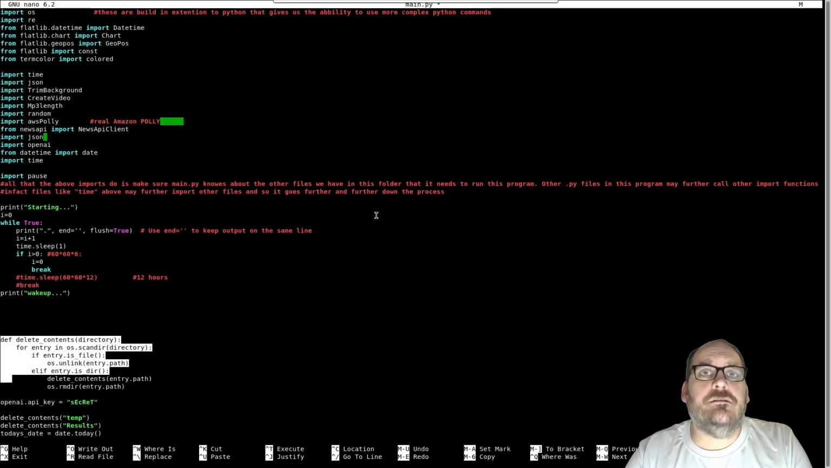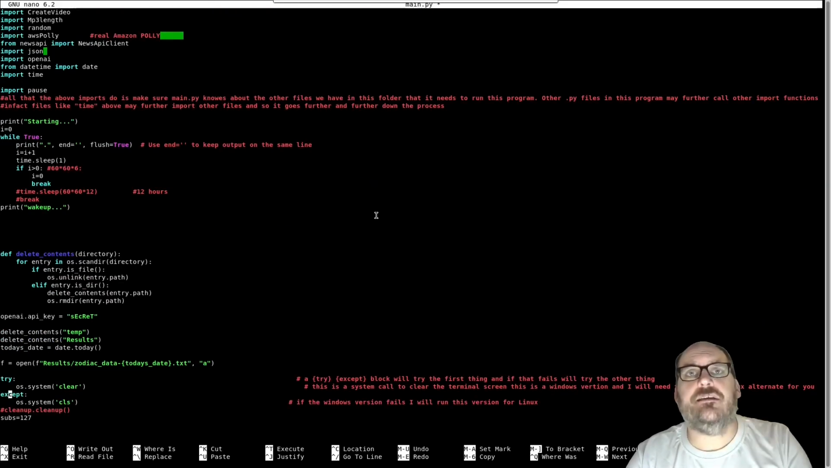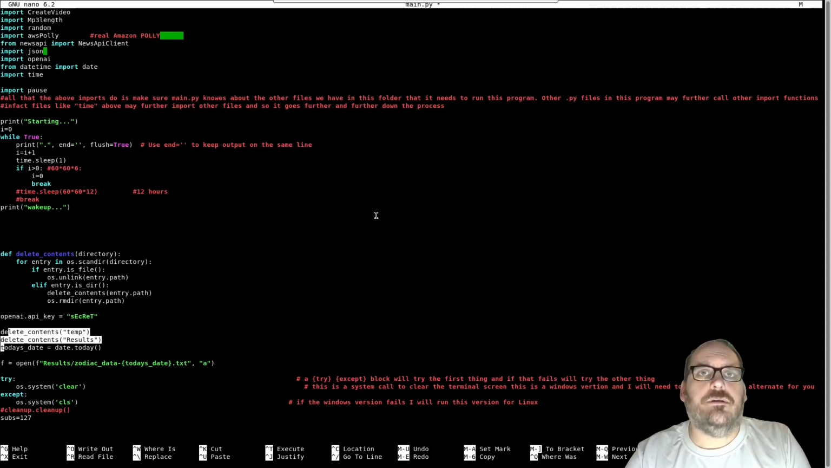We have a delete contents function, which will delete yesterday's readings so it can start fresh, and I have a results folder which has the results from MoviePy. Here's the OpenAI key. These two calls call the delete function to clear that folder. I pass it today's date so it knows the date that we're working on.